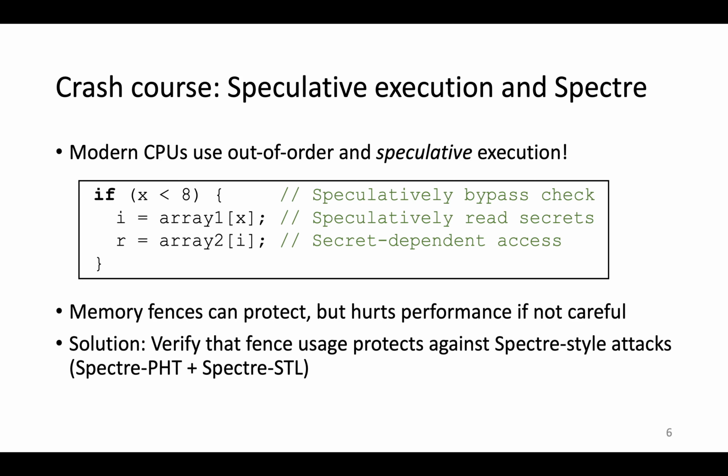And although the results of misspeculation aren't ever committed to the architectural state, remnants can still be left in the microarchitectural state, such as in the cache, which is the root cause of many recent high-profile Spectre attacks.